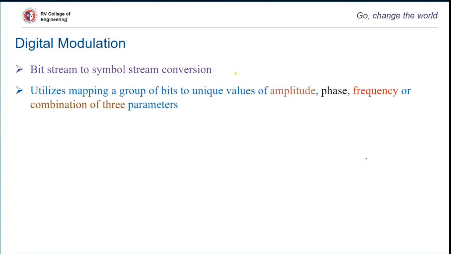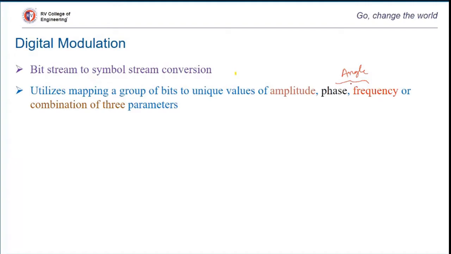As we know, in our basic analog modulation schemes as well, the modulation involved three basic schemes: variation of the carrier with respect to amplitude, with respect to phase, and with respect to frequency. Of course, we combined the modulation of phase and frequency as the angle modulation scheme. So there were basically two basic modulation schemes in the analog domain: amplitude modulation and angle modulation.